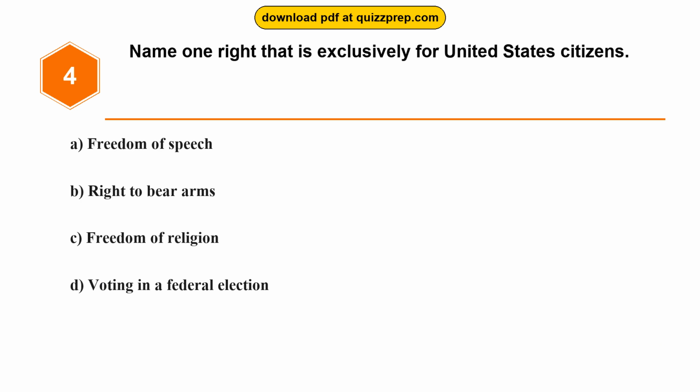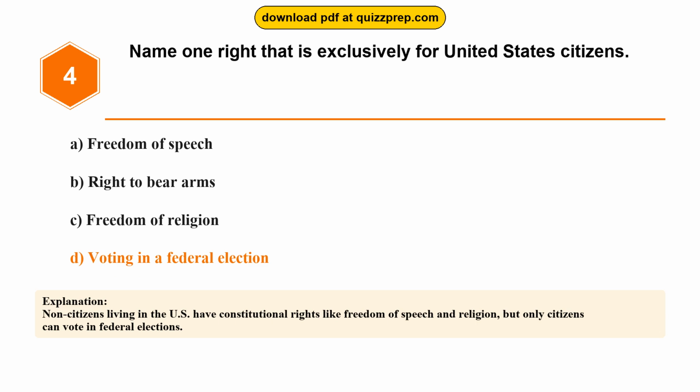Question 4. Name one right that is exclusively for United States citizens. Option A. Freedom of speech. Option B. Right to bear arms. Option C. Freedom of religion. Option D. Voting in a federal election. The correct answer is option D. Voting in a federal election. Non-citizens living in the U.S. have constitutional rights like freedom of speech and religion, but only citizens can vote in federal elections.